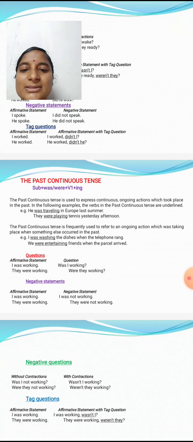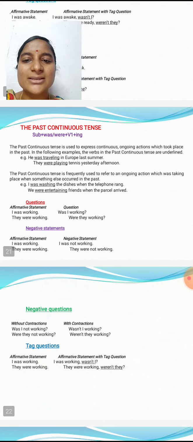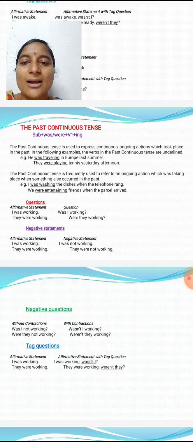Past continuous tense is frequently used to refer to an ongoing action which was taking place when something else occurred in the past. For example, I was washing the dishes when the telephone rang. When the telephone rang. So here two tenses are there: first of all past continuous tense, and simple past. The telephone rang. Ring, rang, so V2 form.